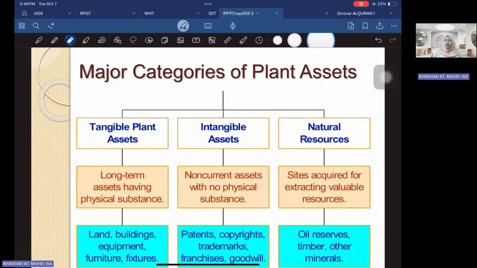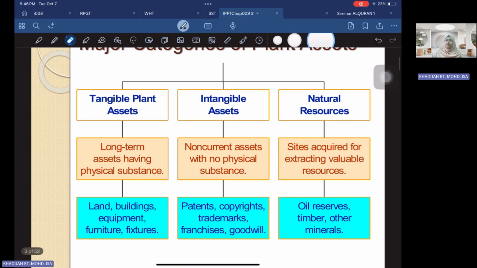There are major categories of plant. First is what we call tangible asset. These are your long-term assets having physical substance. Examples are your land, buildings, equipment, furniture, and fixtures. We also have what we call intangible asset. This refers to your non-current asset with no physical substance. It means that you can't see it, but it's there. For example, if you acquire a patent, copyrights, trademarks, franchises, or even goodwill. These are your intangible assets, which will also appear under your balance sheet item.